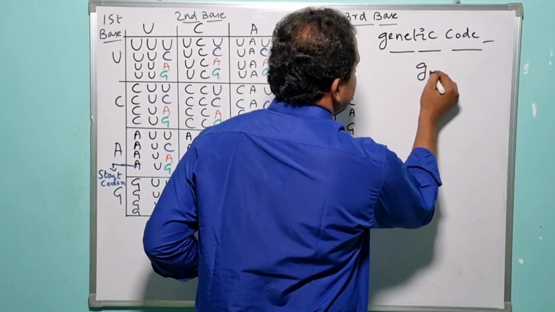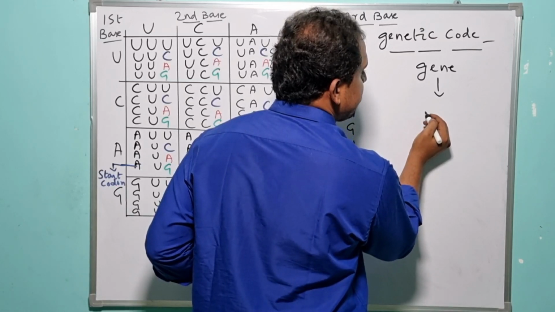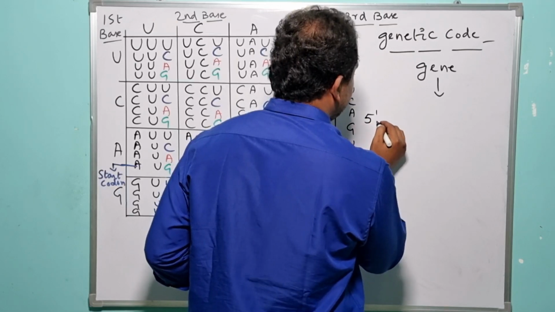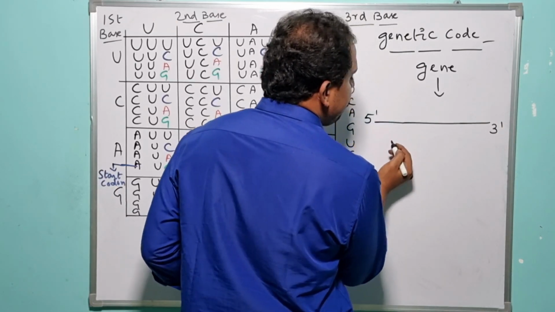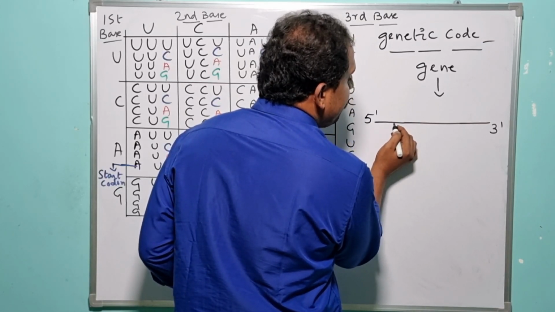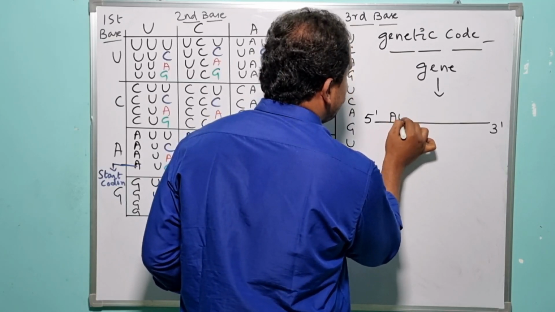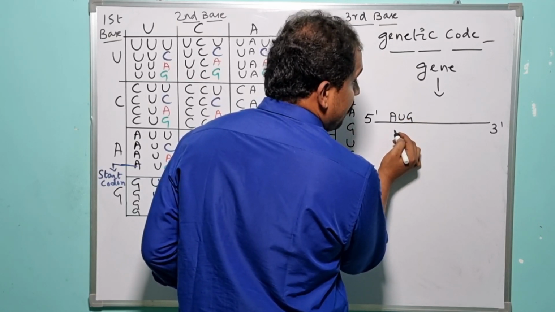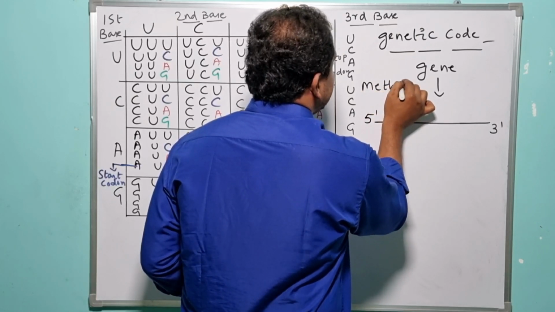If we consider one particular gene, when it undergoes expression during the transcription process, it synthesizes one particular mRNA. In the mRNA, multiple sense codons are present adjacent to each other. Here, let us consider one particular codon, AUG. AUG is the codon which encodes a specific amino acid known as methionine.